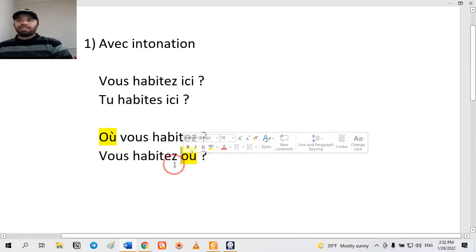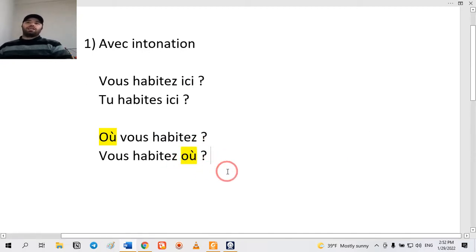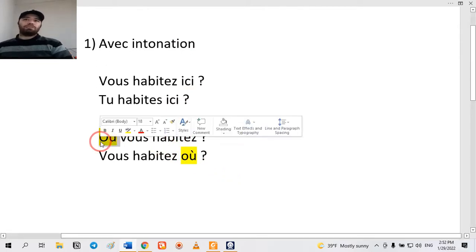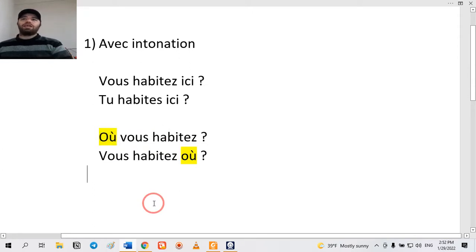Now in the second sentence, you see that the question word is at the end, but in the first one, it is placed at the beginning of the sentence. Both of them are correct whenever you want to use a question word. Où vous habitez? Where do you live? Vous habitez où? Where do you live?